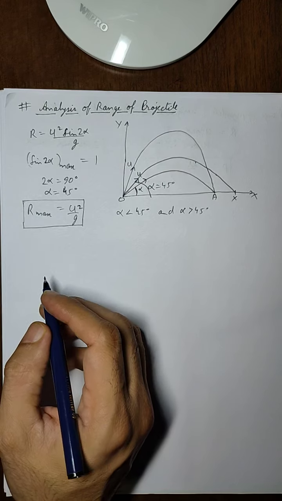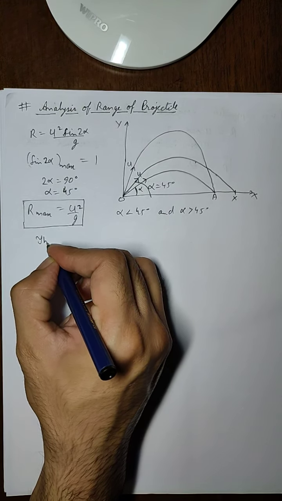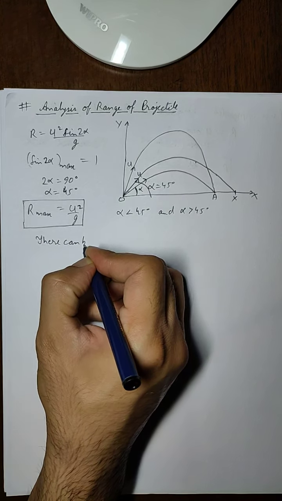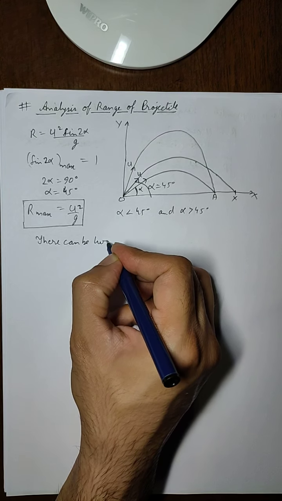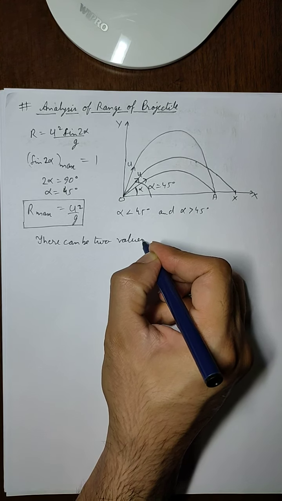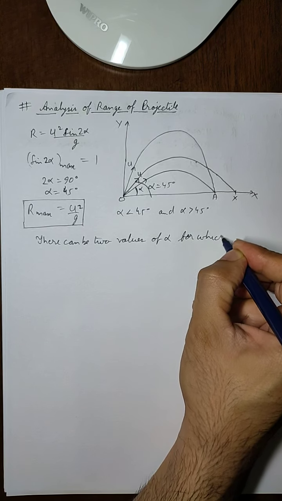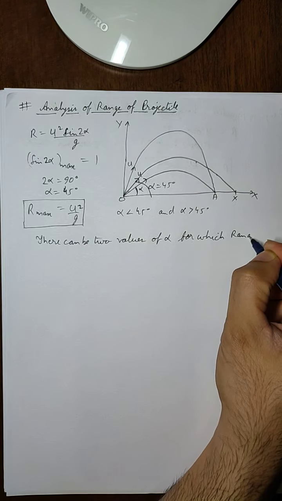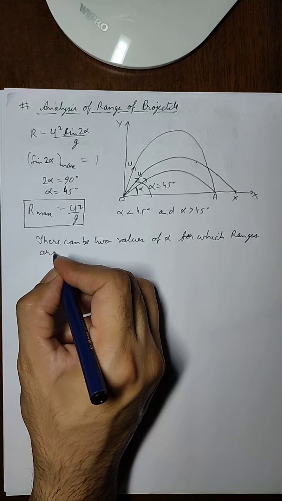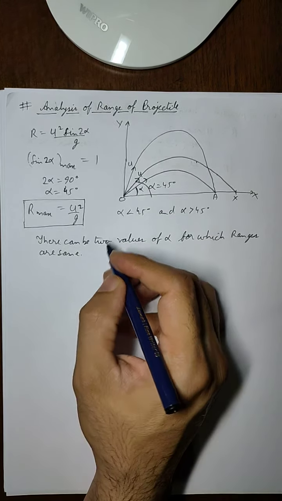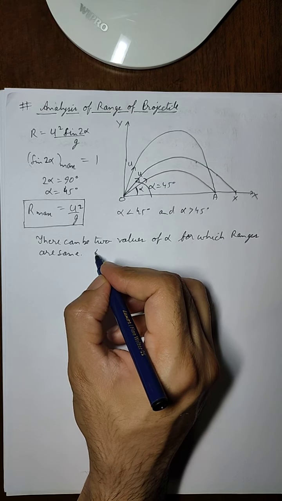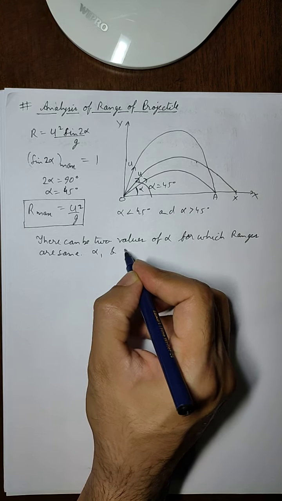So we can write here that there can be two values of alpha for which ranges are same.